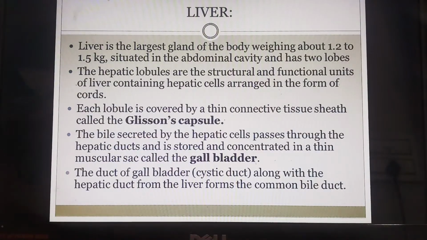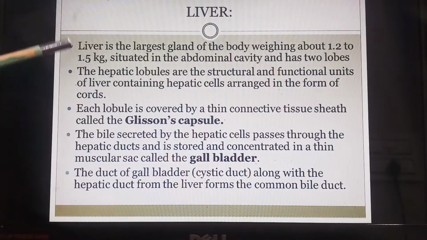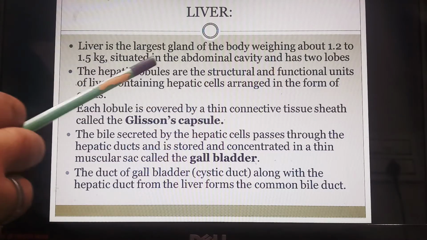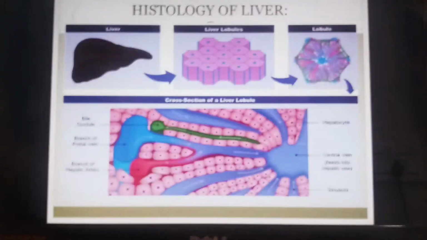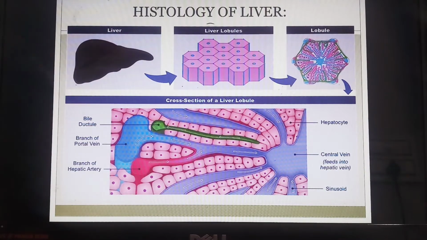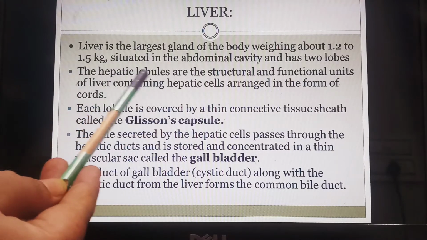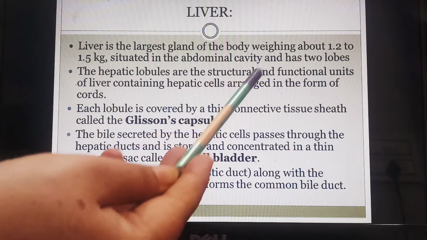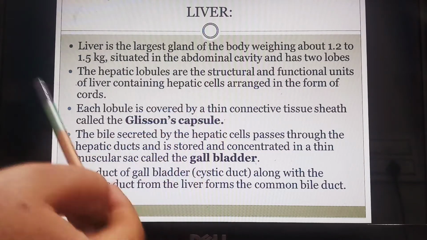Now the next type of gland is the liver. As we know, this is the largest gland in the body, and it weighs about 1.2 to 1.5 kilograms. It is situated in the abdominal cavity, and it has two lobes. We are all familiar with this. Hepatic lobules are the structural and functional unit of the liver, containing the hepatic cells. They are arranged in the form of cords.